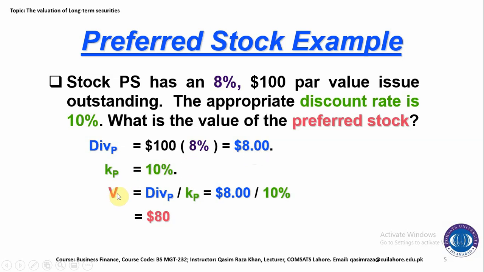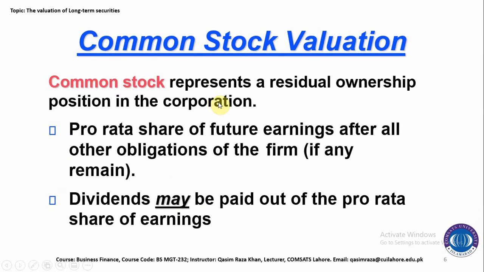We write here the formula V is equal to dividend into P divided by KP. The first year dividend is $8, which we found in the previous equation. So $8 divided by 10% gives $80, which is the value of this stock, and $80 is the present value of the stock, which has a par value of $100.